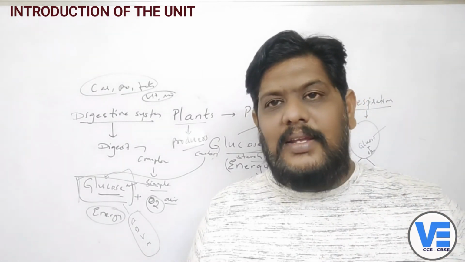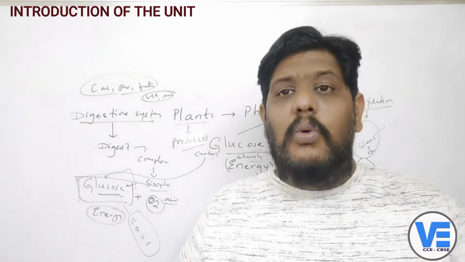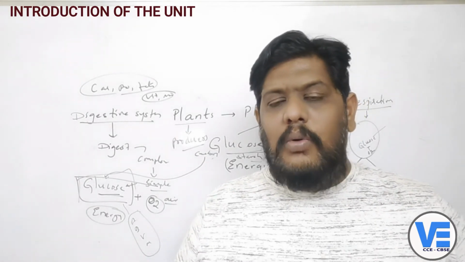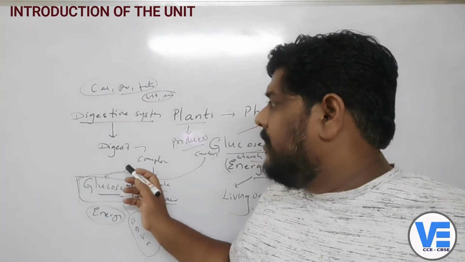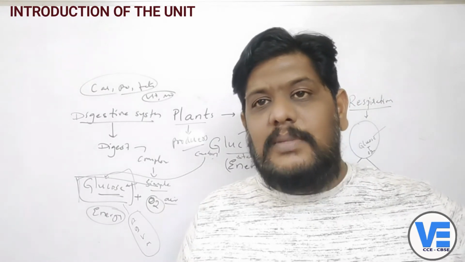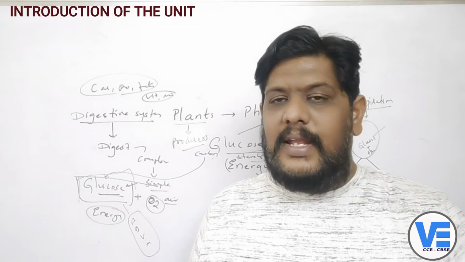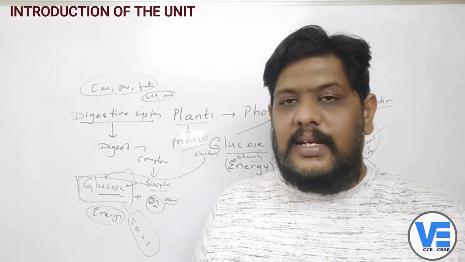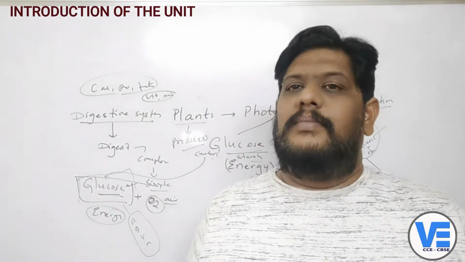So our heart is connected with transportation. So how are the materials from the digestive system transported? What is the mechanism of transportation here? That is all we are going to see in this unit, which is called transportation, the circulatory system.